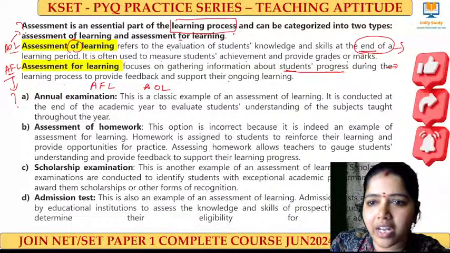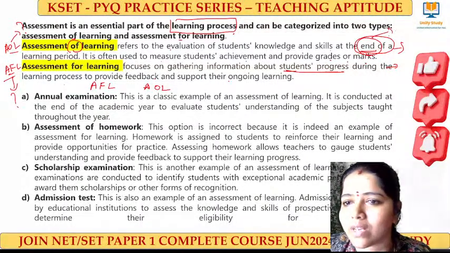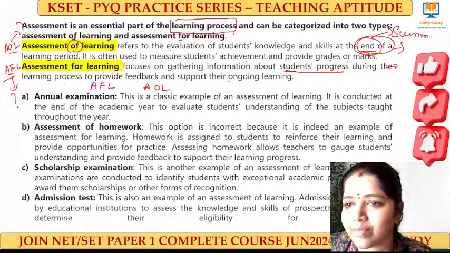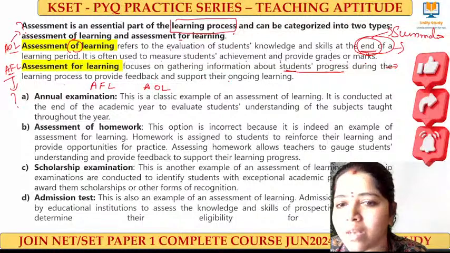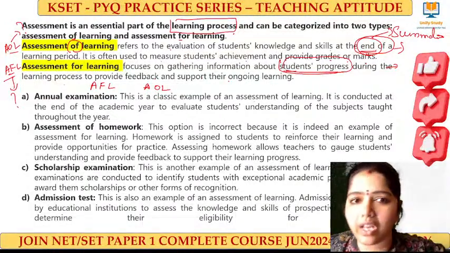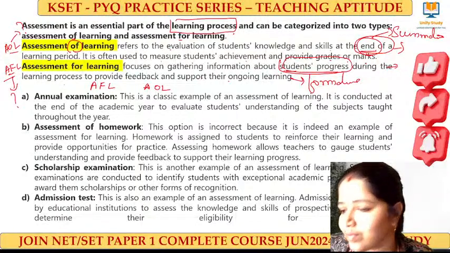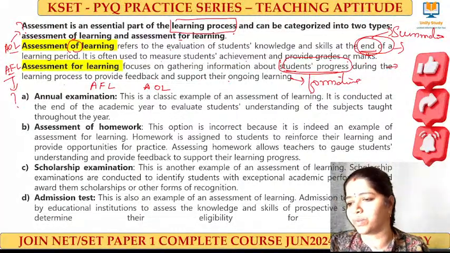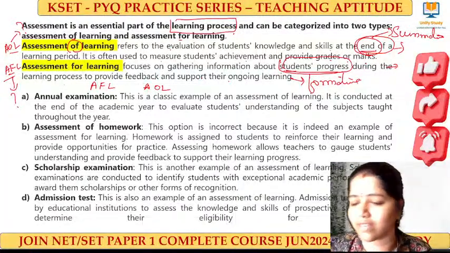Assessment of learning means at the end of the course, at the end of the course is when you submit. Right? Assessment for learning means what? It is about the student's progress during the learning process, and that we call what? Formative. Yes, very good. Super. Are you happy with the gift? No smileys at all for the gift I've given you.